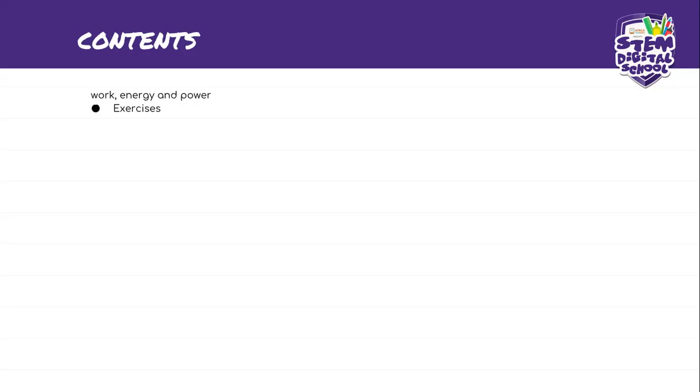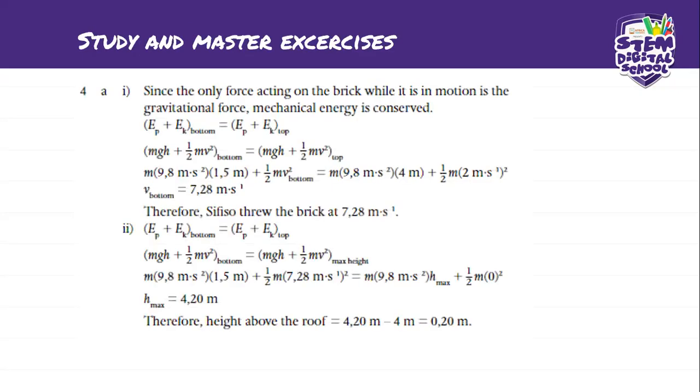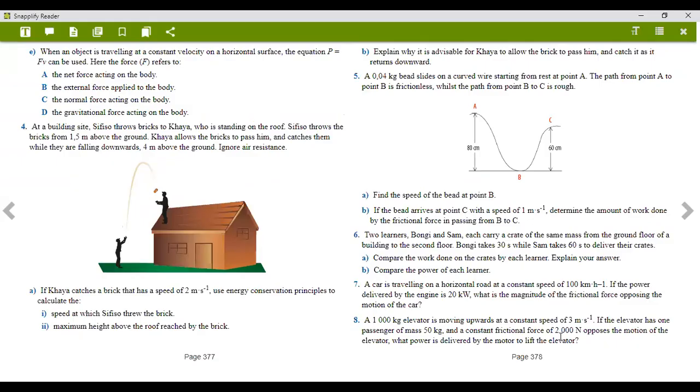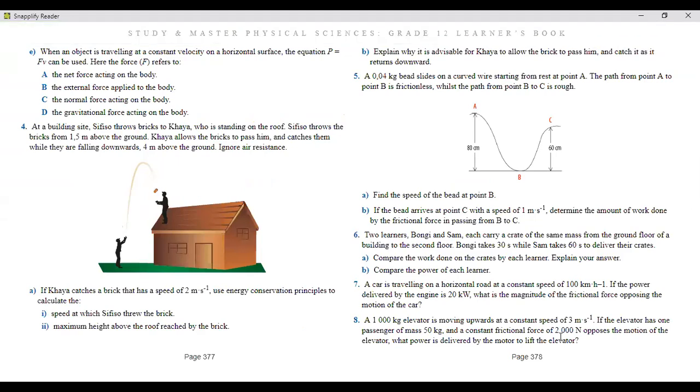Okay, so recapping, I started these problems on number 4. Yes, I started on number 4 because I just wanted us to go straight to the textbook questions. I hate it when my computer jams, but we're working from the textbook questions. So here we are. What does it say on number 4? It says, at a building site, Sfiso throws bricks to Kaya, who is standing on the ground. As the bricks are falling downwards,